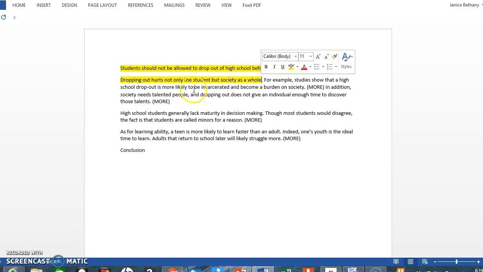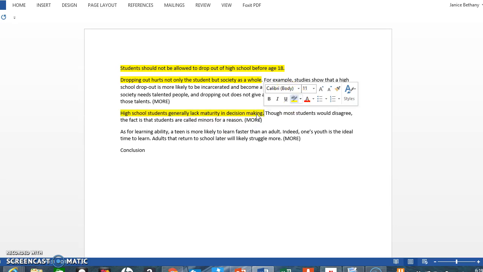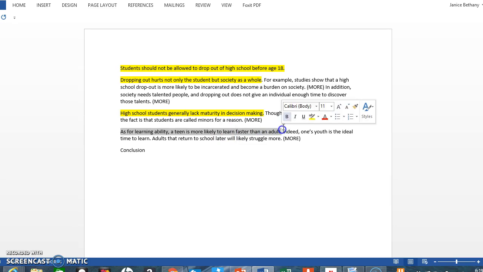Highlight, highlight, highlight. Okay, so I check and see, do these concepts match? Have I gotten off track? Do I have strong reasons that I can say more about? 1, 2, 3, yes. Now this part needs to be developed.